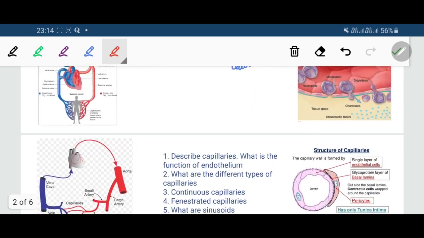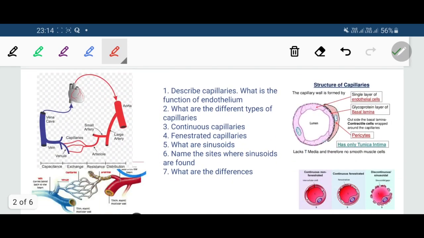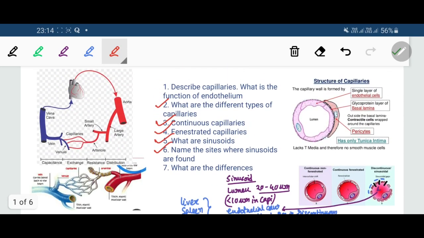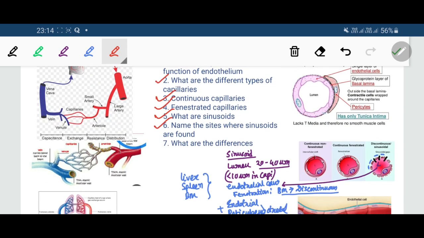Now the next thing is that we have to know the difference between the sinusoids and capillaries, and I have told you the difference. Number 1, the sinusoid lumen is irregular and much larger.